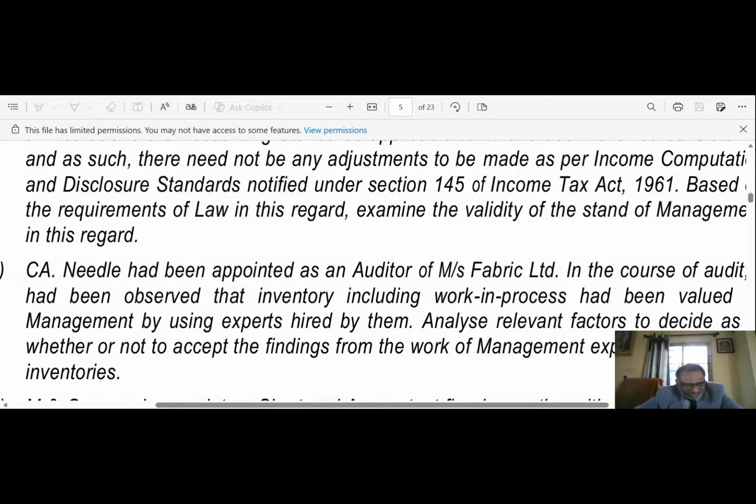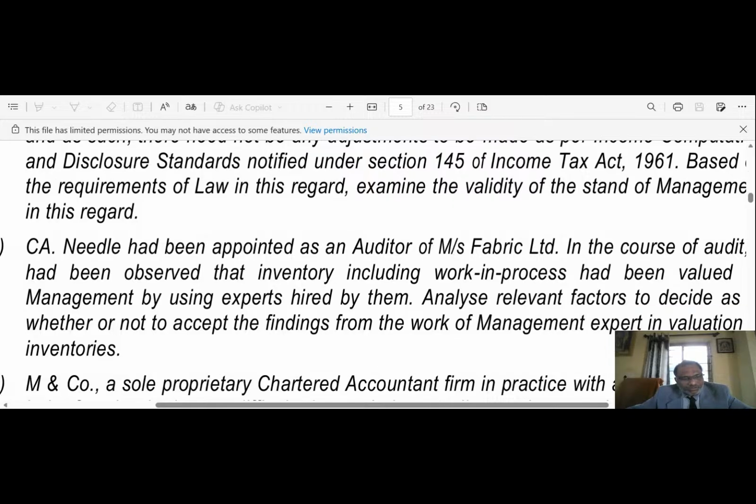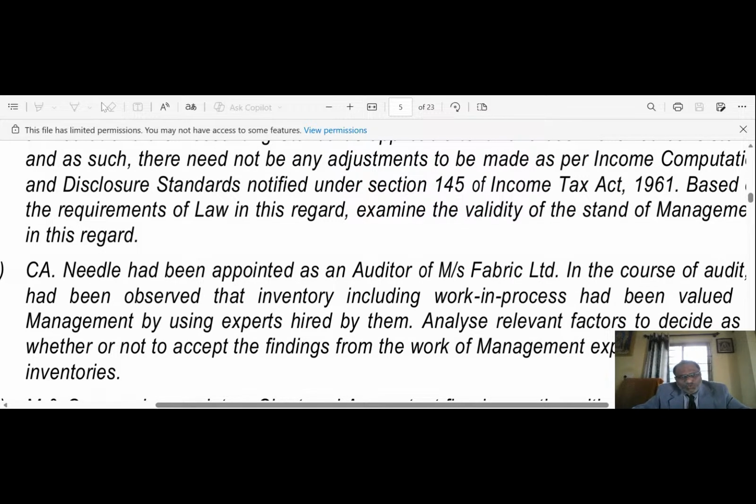See, the question is, CA Needle had been appointed as an auditor of Mr. Fabric Limited. In the course of audit, it had been observed that inventory, including work in progress, had been valued by the management by using experts hired by them. Analyze the relevant factors to decide whether or not to accept the findings from the work of the management expert in valuation of inventories. Now, for this to answer,